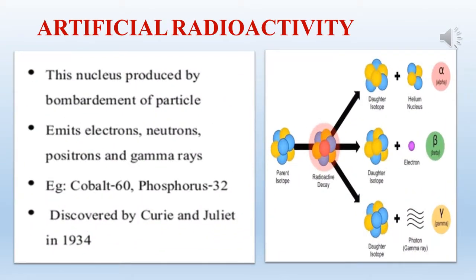Artificial radioactivity was first discovered by Irene Curie and F. Joliot in the year 1934. In natural radioactivity, the spontaneous emission of radiation from certain elements on their own is called natural. Artificial is the opposite: the phenomenon by which light elements are made radioactive by an artificial, induced or man-made method is known as artificial radioactivity.